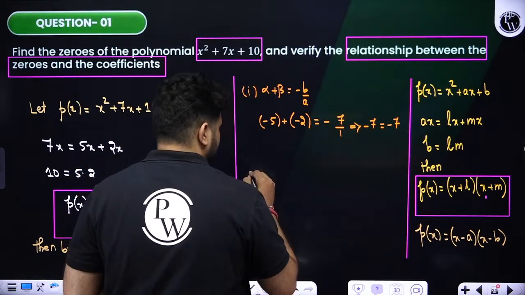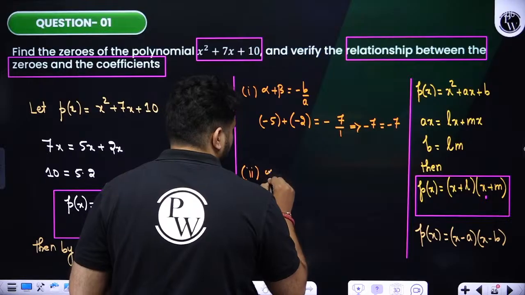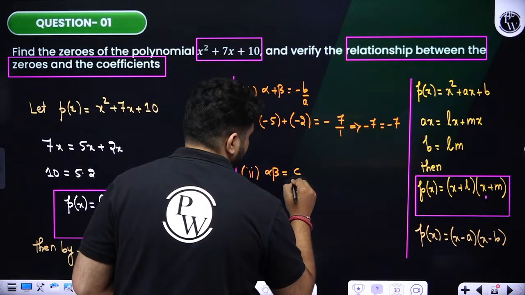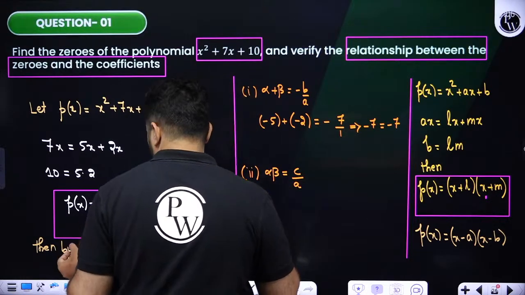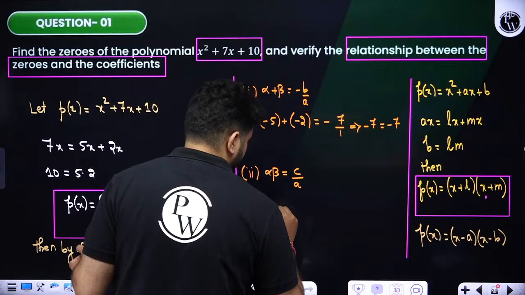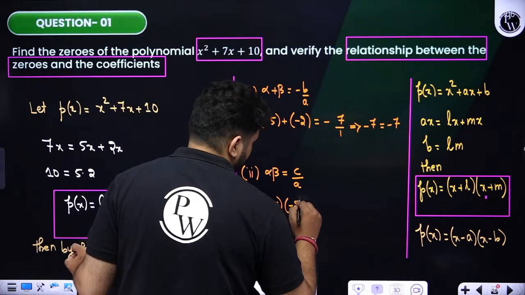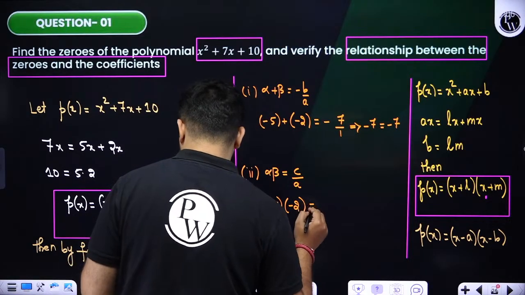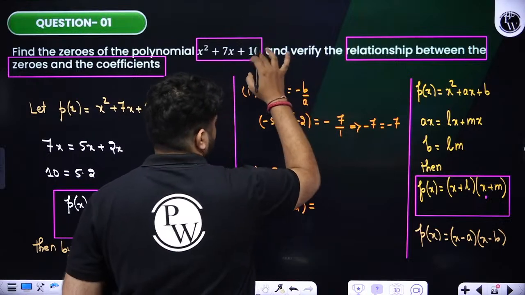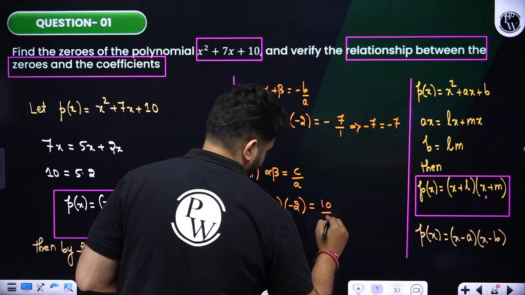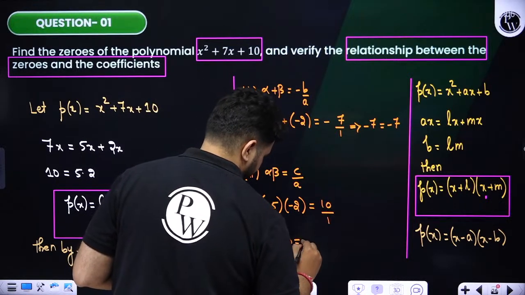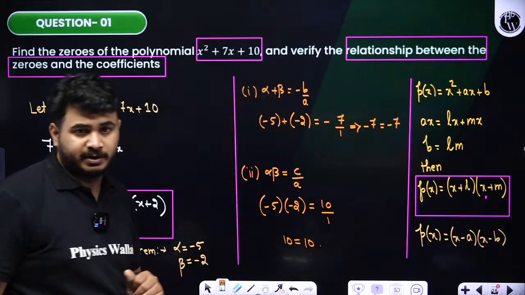Verify. Second relation, it says that alpha into beta should be equals to c by a. Alpha value is minus 5, beta value is minus 2, and c value is nothing but what, students, over here? C value if you compare to this, it is 10 by 1. So we know that 10 is equals to 10. Both the relations are verified.